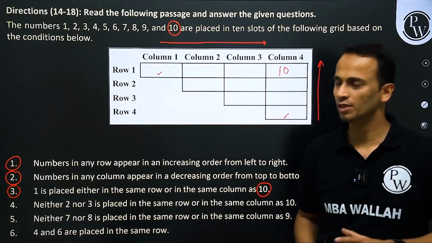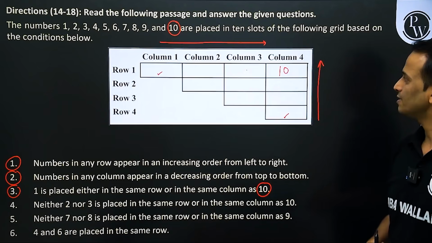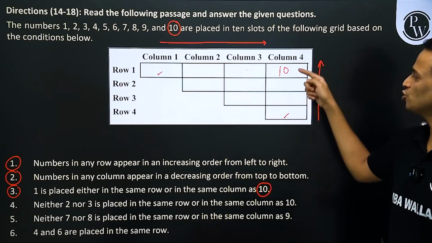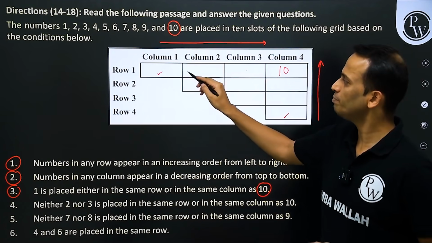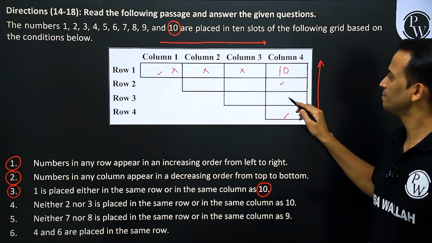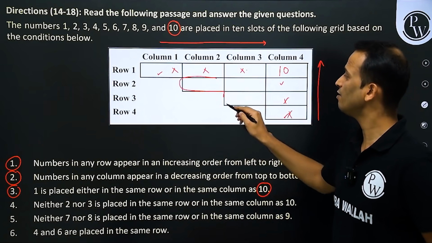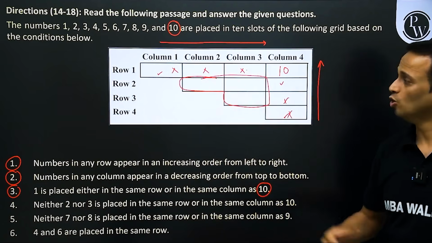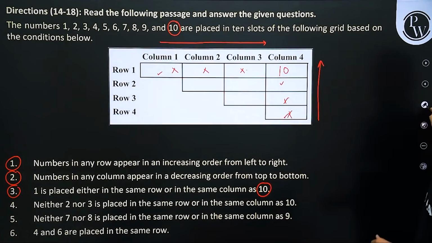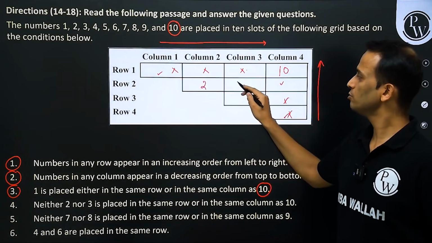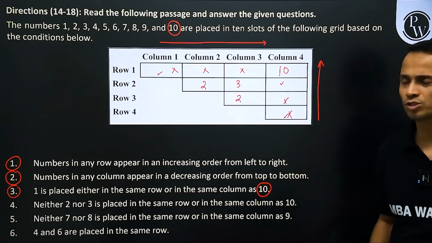Only 2 places possible. Neither 2 nor 3 is placed in the same row or the same column as 10. So 10 is in the first row and in the fourth column. So 2 or 3, both these numbers cannot be placed at any of these places. Right? So for 2 and 3, I have only these 3 possible places. How can they be arranged here? 2, 3, this is one possibility. 3, 2, this is another possibility.